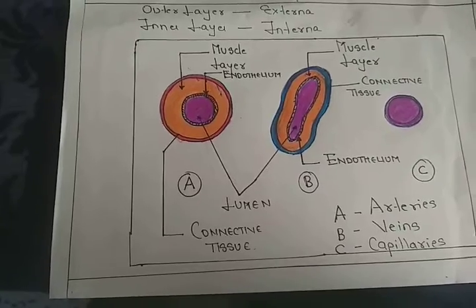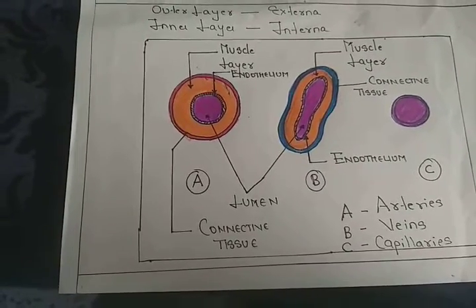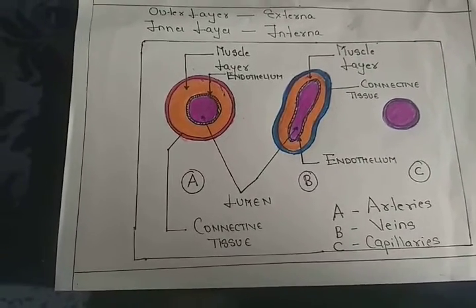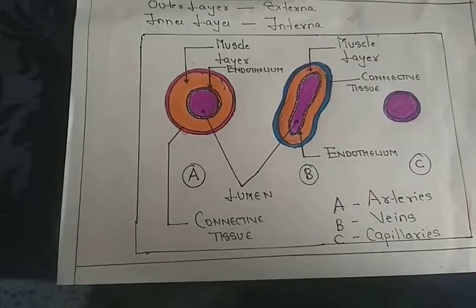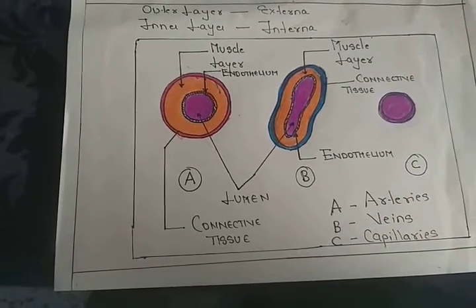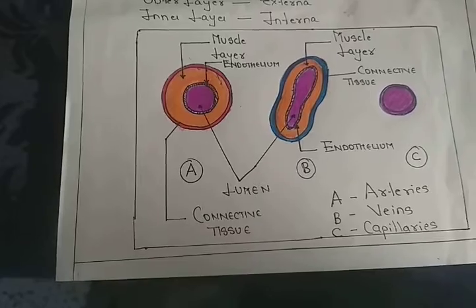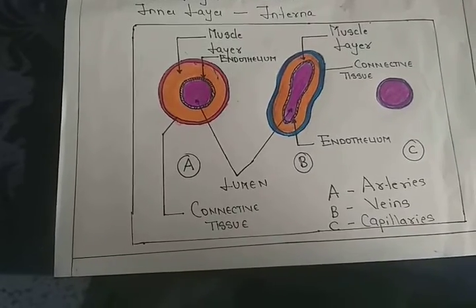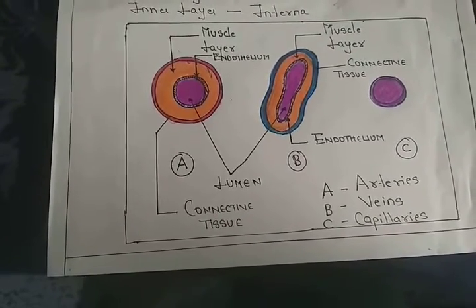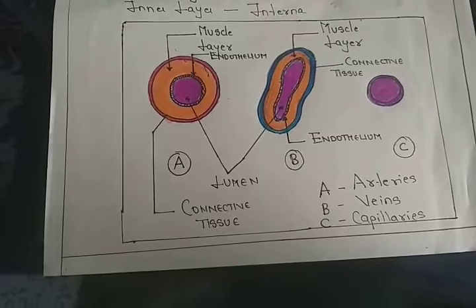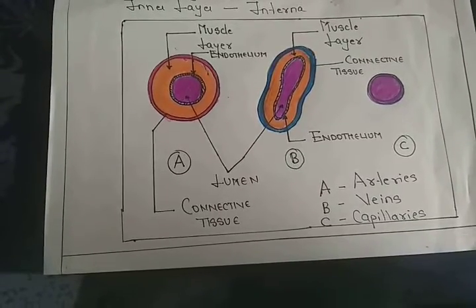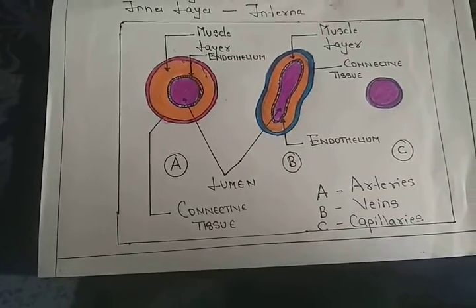So these blood vessels are very, very important as far as the circulation of the blood is concerned. And as far as capillaries are concerned, if there are no capillaries or if the capillaries are not functioning properly, there won't be any exchange of gases. There won't be any exchange of material between the surrounding and the tissue cells.